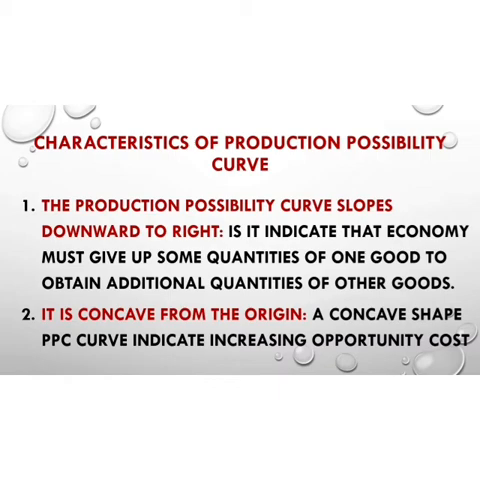If we are increasing the production of commodity Y, then we have to reduce the production of commodity X, and if we are reducing the production of commodity Y, then only we are able to produce commodity X. So due to these reasons, the PPC curve slopes downward from left to right, as it indicates that the economy must give up some quantities of one good to obtain additional quantities of the other good. Now if we want to increase the production of any commodity, we have to decrease the production of another commodity. That's why this curve slopes downward from left to right.